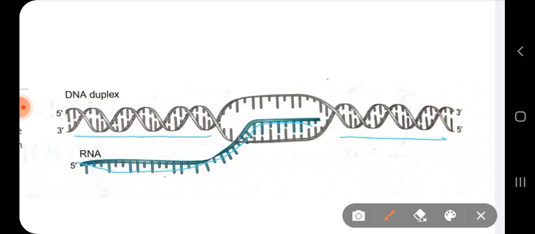Normally in replication, when a newly synthesized DNA strand is being created, it base pairs with its parental DNA strand, right? But in transcription, the RNA which is being formed is displaced from the template DNA. It is getting out from the template DNA. The enzymes are actually responsible for that. The enzyme RNA polymerase is responsible for this mechanism.